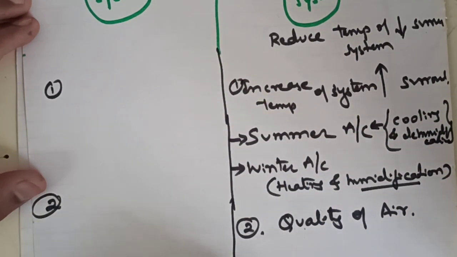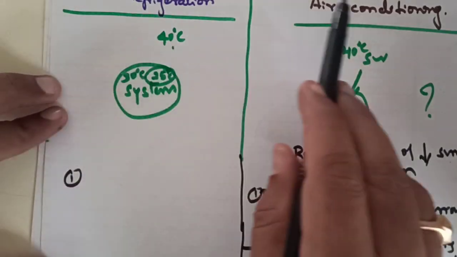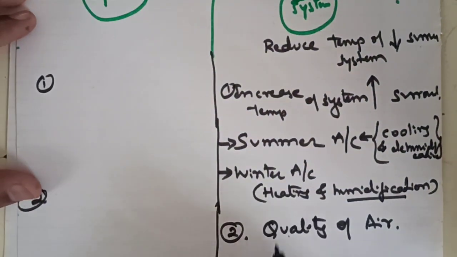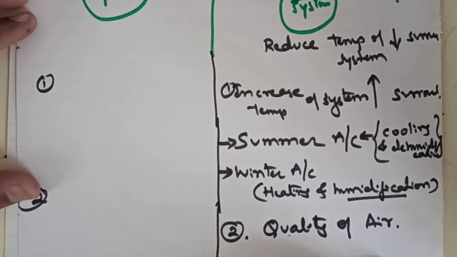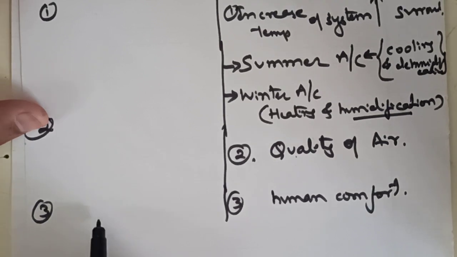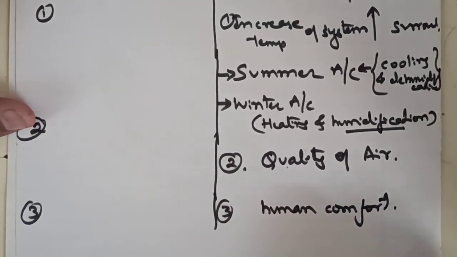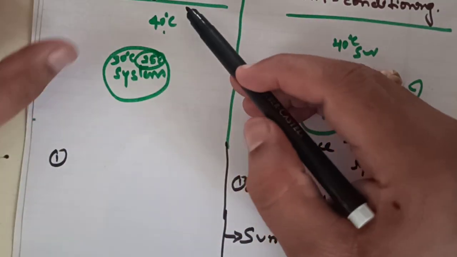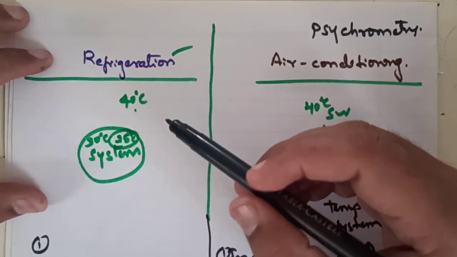And the third major difference between refrigeration and air conditioning is human comfort. Refrigeration is not perfect for human comfort. There will be some odor smell. That is the reason in a kitchen room, in the refrigeration, we might have seen some odor smell.